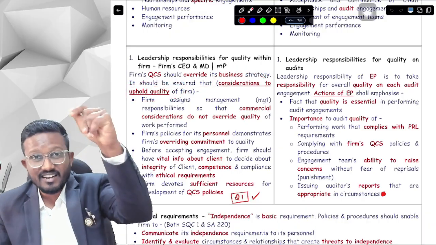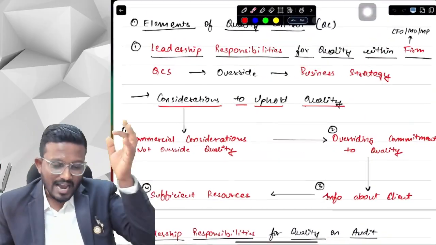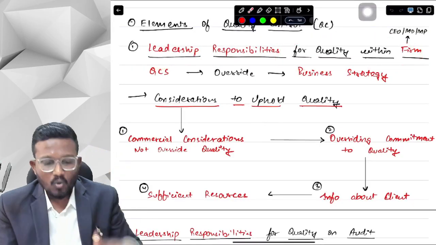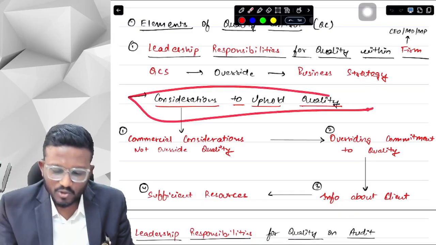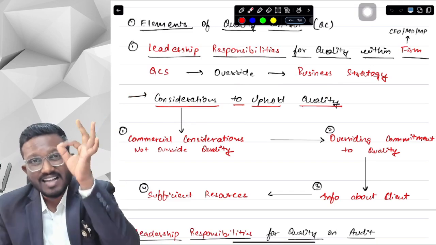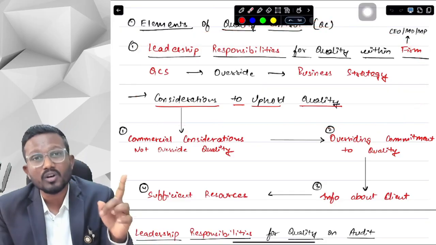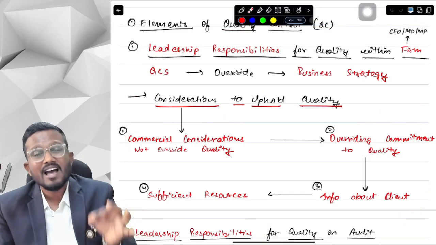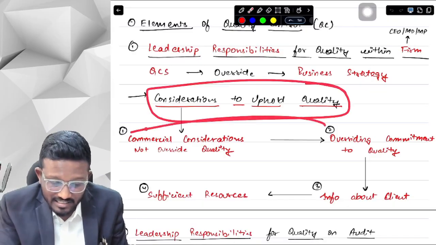Now here, we have mentioned everything the ICAI can ask a question from. Either the ICAI can say, leadership responsibility for quality within the firm, explain. Or, quality control system should override business strategy, explain. Or, what are the considerations to uphold quality? So every heading, every point, every topic that the ICAI can ask a question from is already mentioned in our handwritten notes and in our concept book. So you don't just have to understand or learn those 4 points, you also have to memorize which heading contains which points.